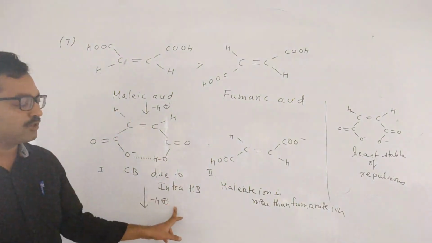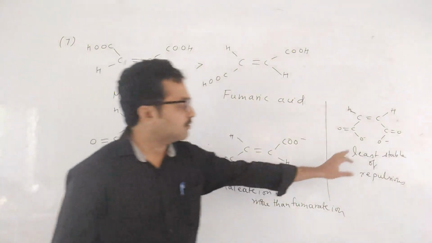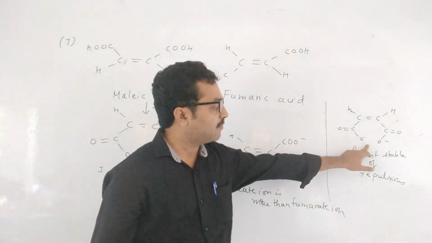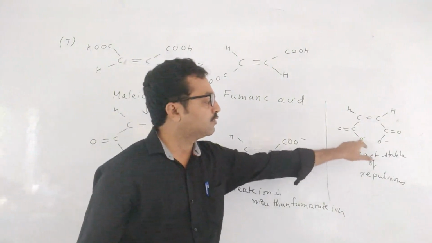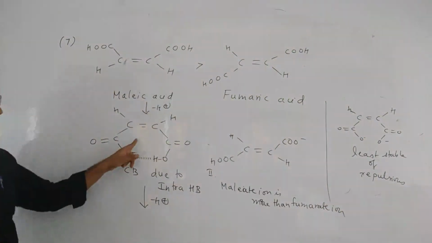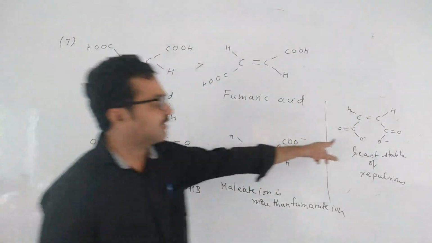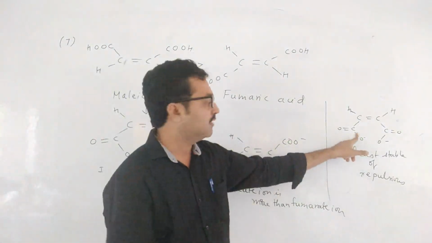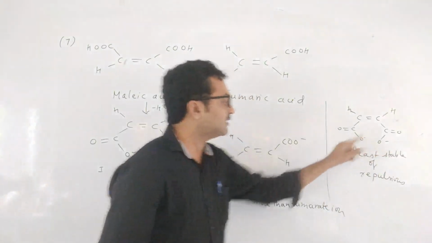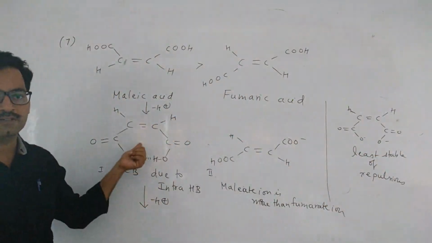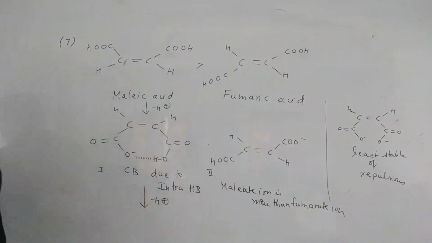Malate ion is less acidic than fumarate ion. Why? Because the conjugate base formed by malate ion is least stable due to repulsions. If it gives one more H plus, the second conjugate base is least stable. So if this is least stable, then this will be least acidic, no? Understanding? So write the point there.